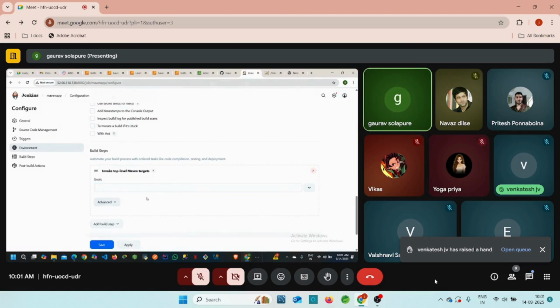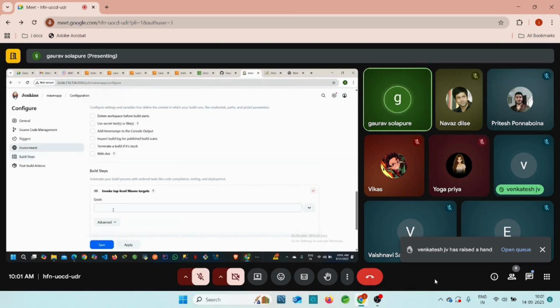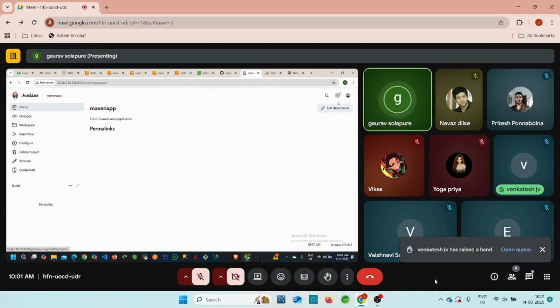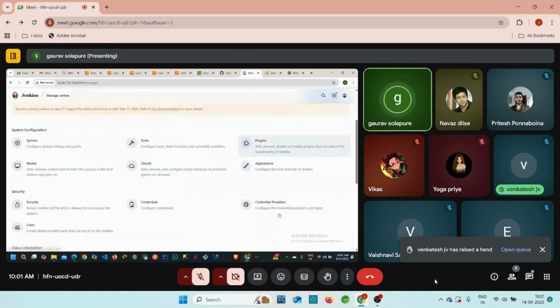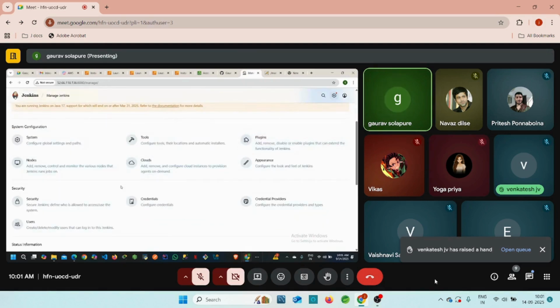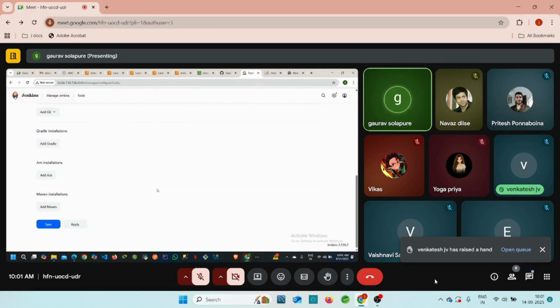Let me check. Cannot able to select here. Okay. Let me save it and let me check whether Maven is installed on this Jenkins or not. Just give me a second, guys. System tools. Yes, go to the tools. Here we need to add Maven first of all, guys.